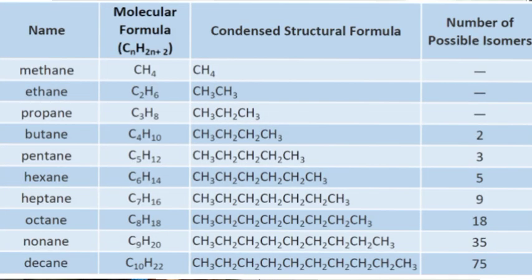Whenever I see one carbon atom, it is methane. Whenever I see two carbon atoms, it is ethane. Whenever I see three carbon atoms, it is propane. Whenever I see 4 carbon atoms, it is butane. Whenever I see 6 carbon atoms, it is what? Hexane. Whenever I see 10 carbon atoms, it is decane. Do you get that?